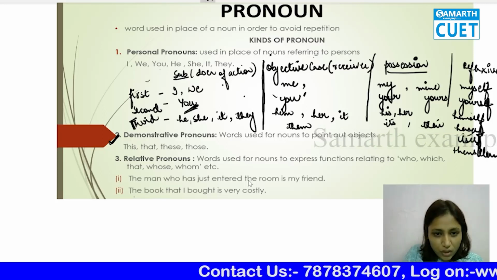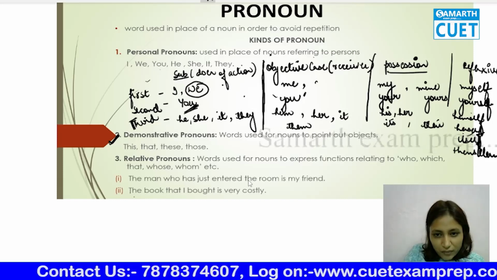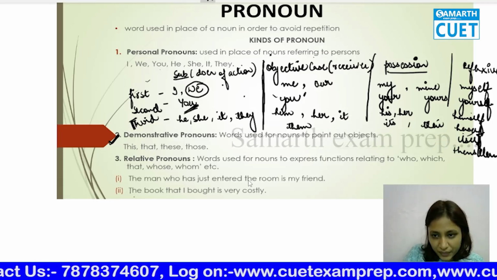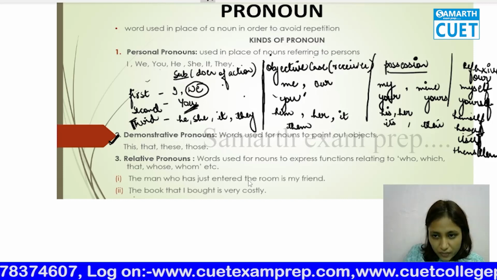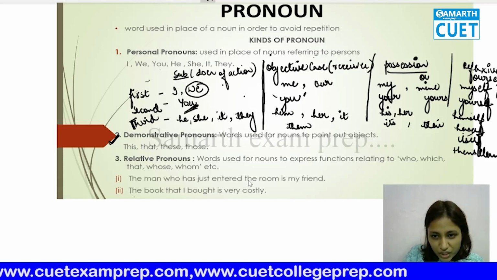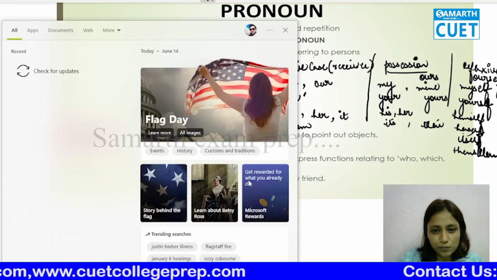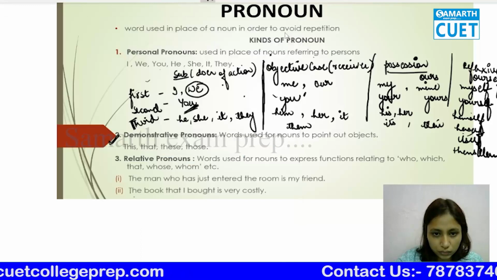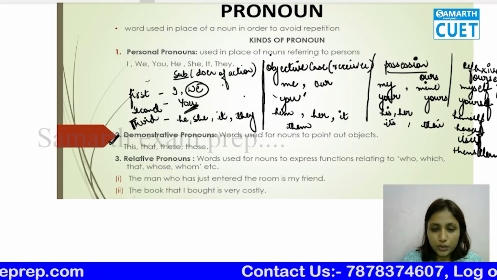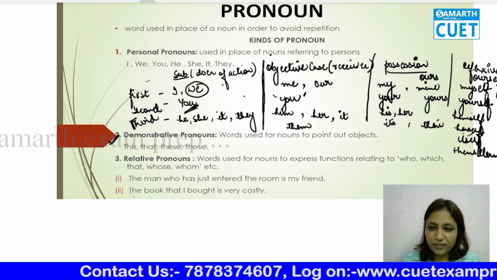Okay, I think I forgot to tell you about we. Yes, I forgot to tell you about we here. We is our. Our is ourself. And possession is ours. Okay. Understood? So this is the subjective, objective, possession and reflexive.